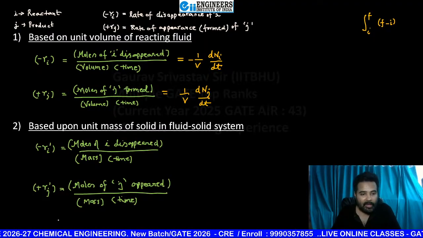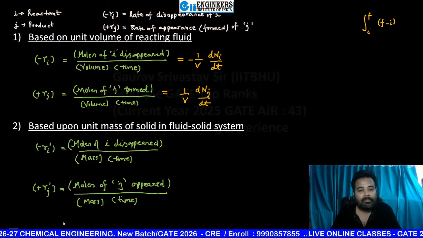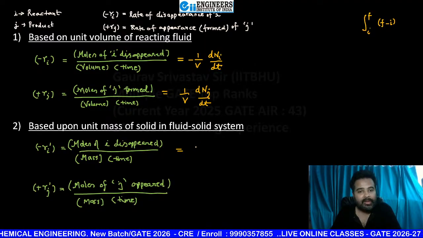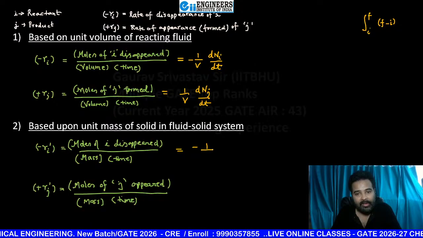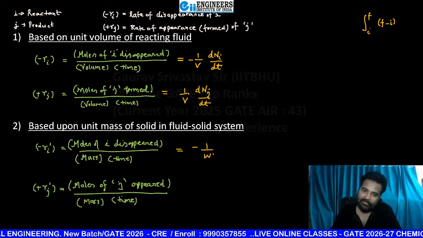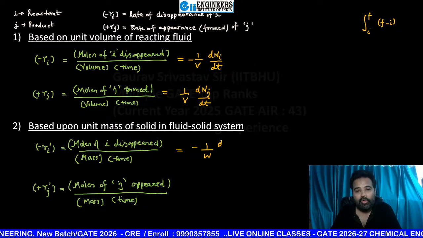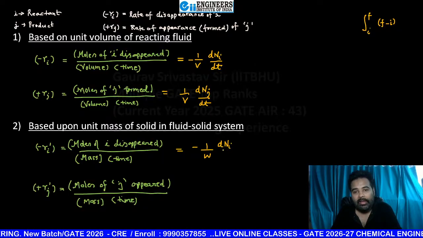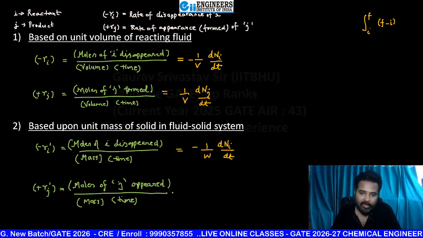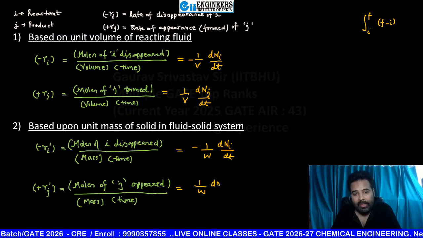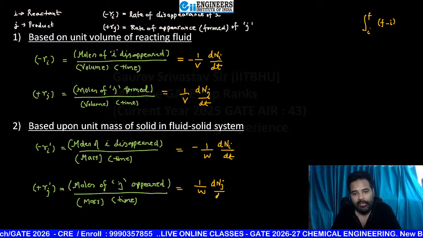Again, if you want to give them some numerical term, then here you can write it as minus again will be here. And for mass in CRE you will use W. Okay, so minus 1 by W into dNi by dt. Here you can write like 1 by W into dNj by dt.